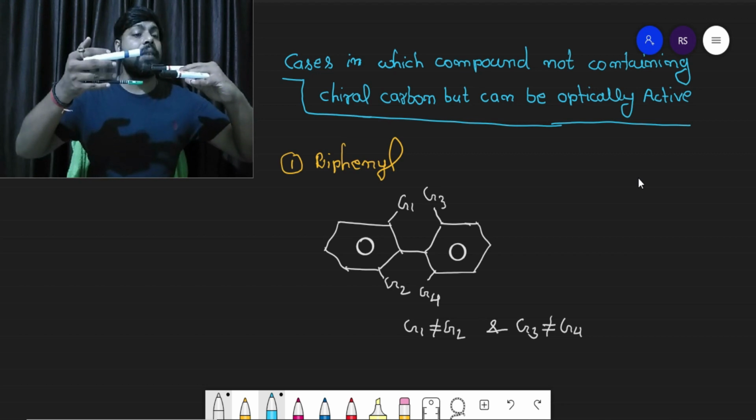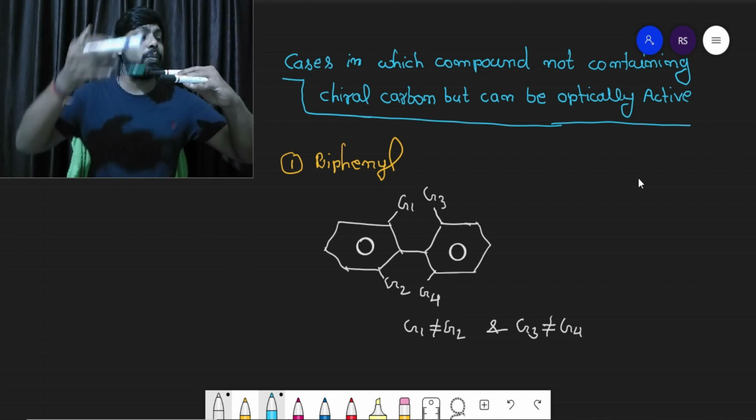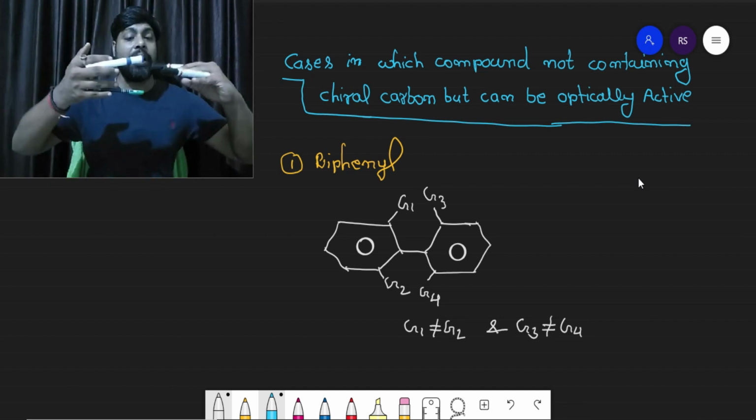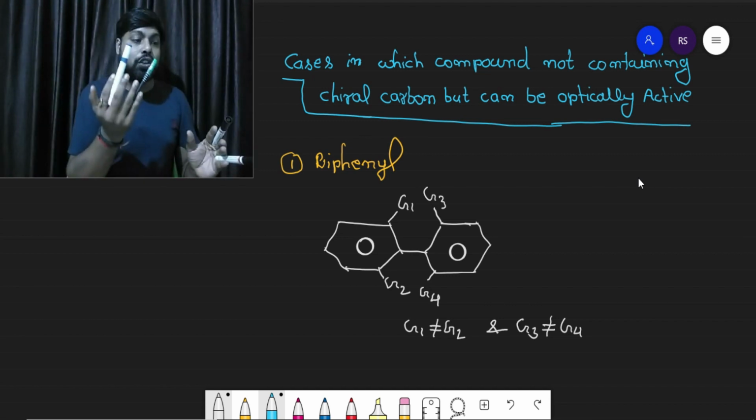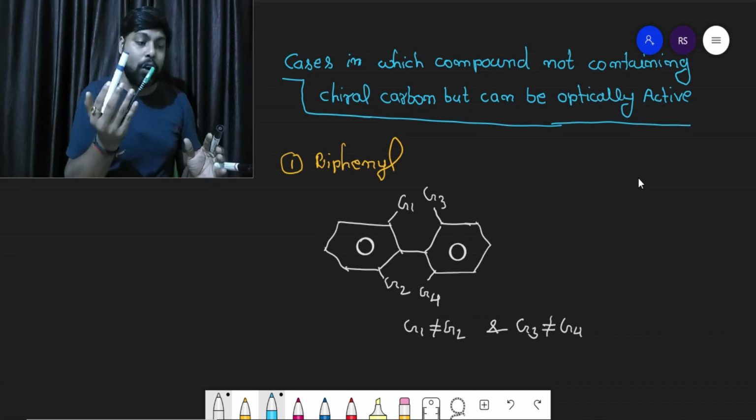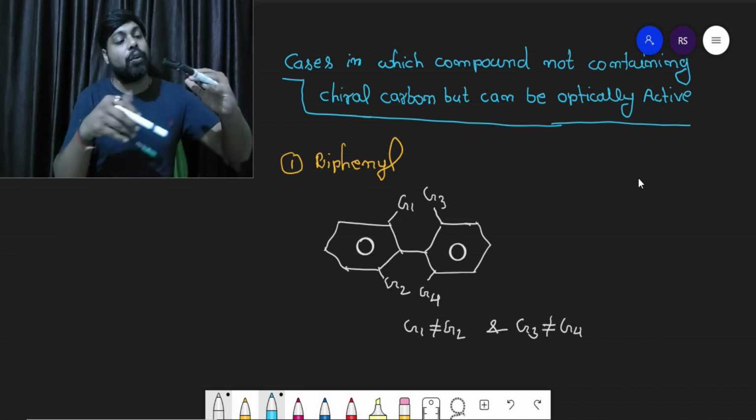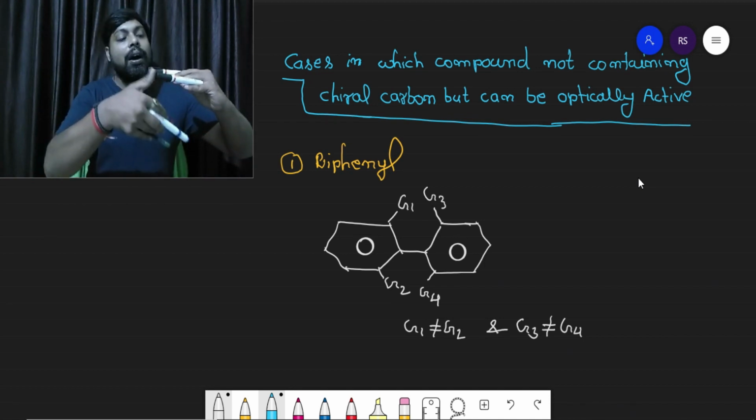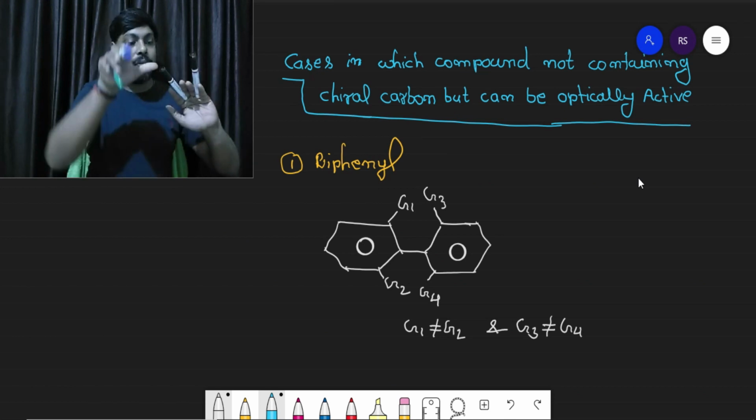Whenever you get such a situation, you cannot have any plane of symmetry or center of symmetry. If you try to divide this molecule with a vertical plane, the two groups present at the ortho position can be divided into equal parts, but these two are not mirror images of each other.